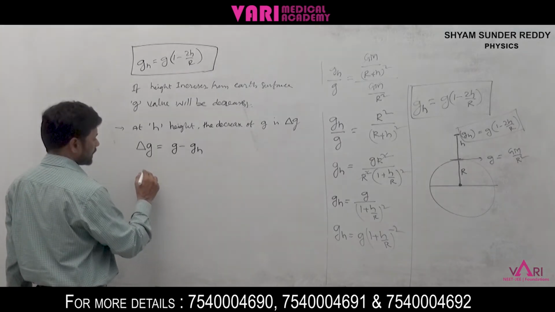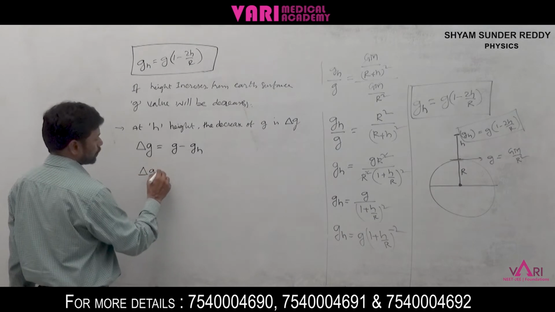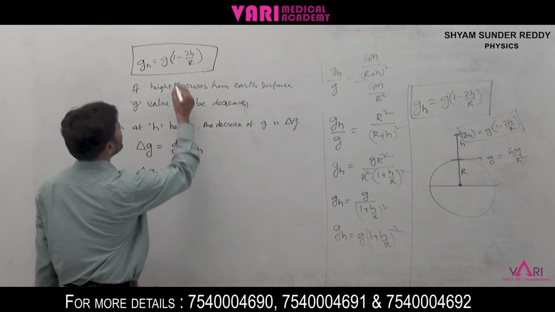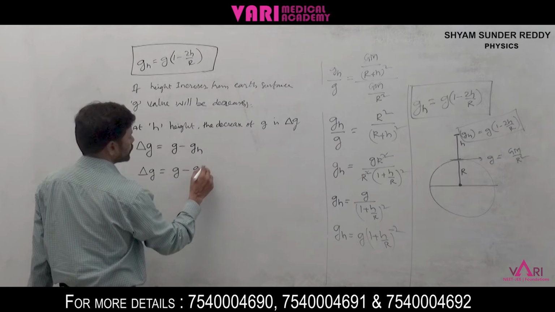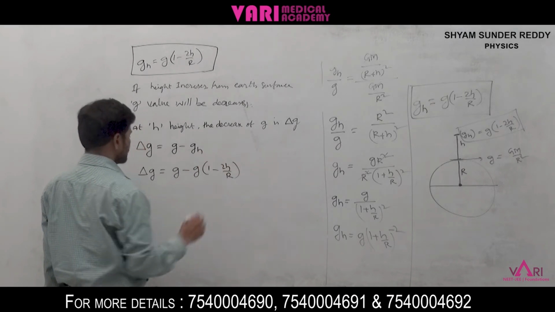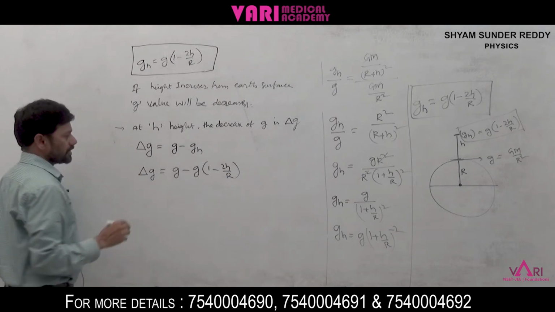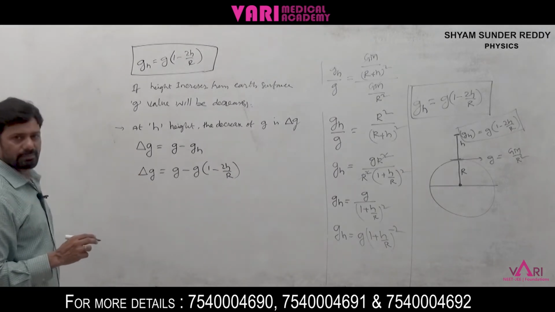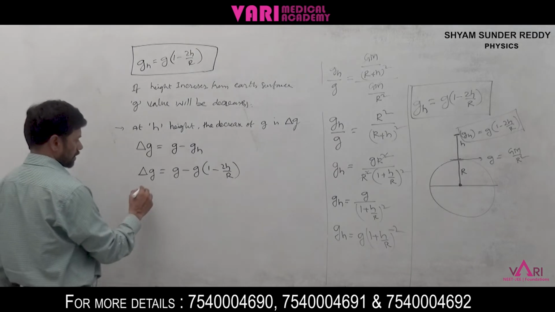So delta g is equal to g minus g_h, which is g minus g into (1 minus 2h by R).